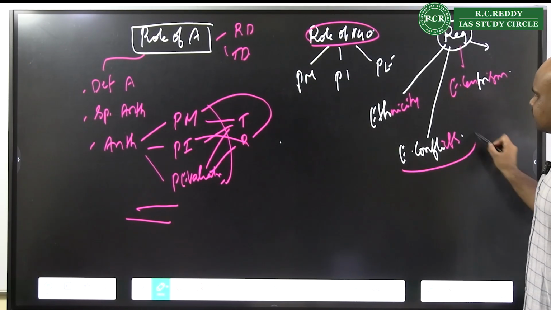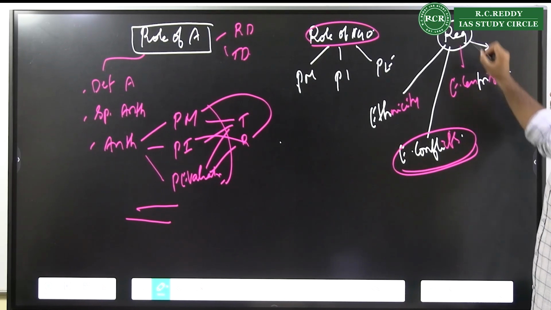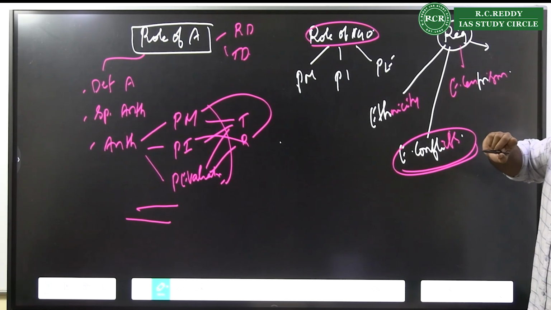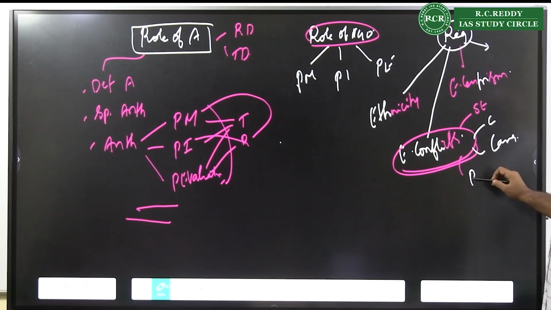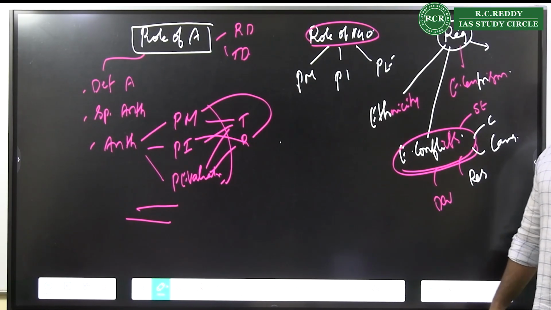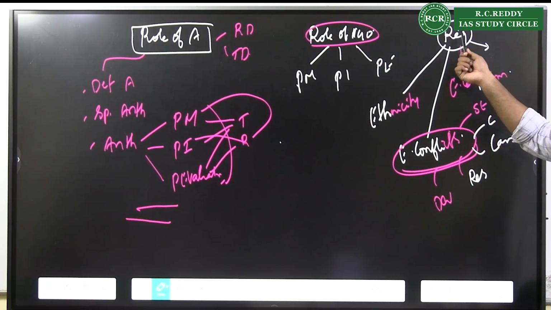Whatever causes that we discussed for ethnic conflicts could be the cause for regionalism also. It could be statehood, culture, language, resources, development. Development, resources, language, culture, statehood, all of these might result in ethnic conflict, which is nothing but regionalism.